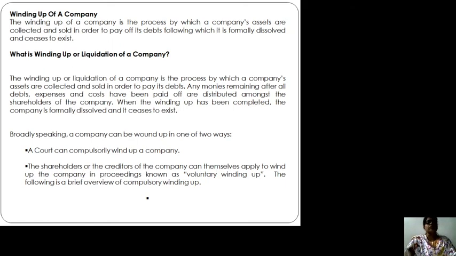And when the time of winding up comes, because the business is not properly managed, the board of directors, the managers, the managing directors are not capable of handling the business, or maybe the business is running in loss, and due to that loss, the company's liabilities are increased.